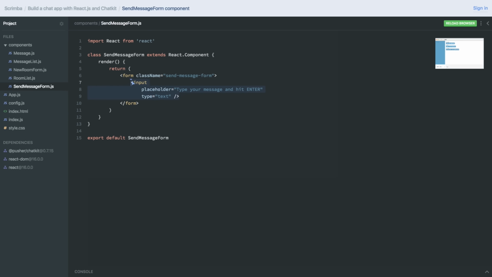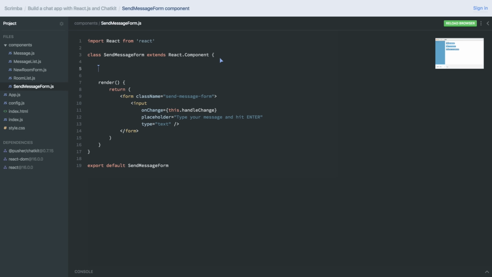So let's take whatever the user inputs into this input field and shove it into the state of the SendMessageForm component. What we'll then do is use the onChange event handler. This one basically says that whenever the value of this input field changes, fire off whatever function we specify inside of these curly brackets. So let's do this.handleChange in here. This one is listening for changes in the input field, and it's invoking this method whenever a change is fired. However, handleChange hasn't been defined yet, so we'll need to define it.